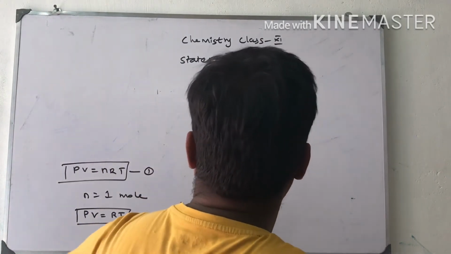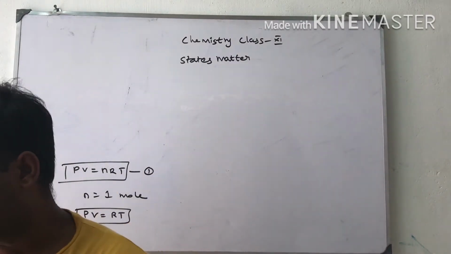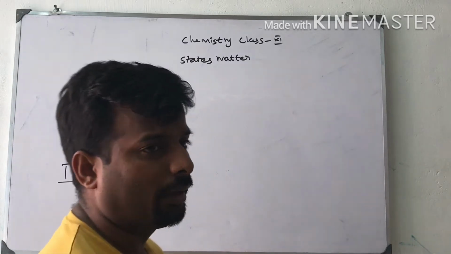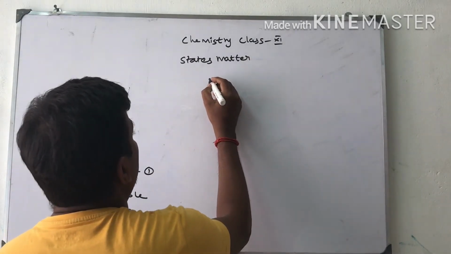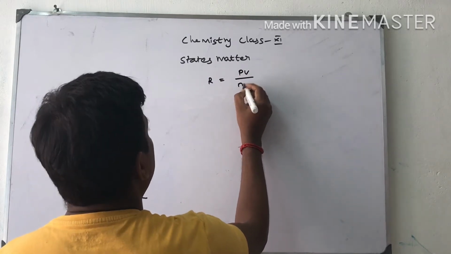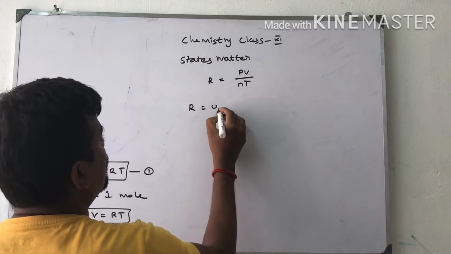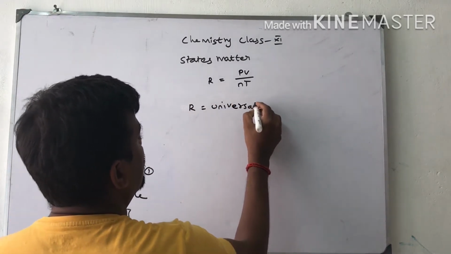Next, this ideal gas equation is a hypothetical equation. There is no real evidence for this. Now I am going to find the R value. R is equal to PV by nT. Adjusting the equation, R is a gas constant, the universal gas constant.